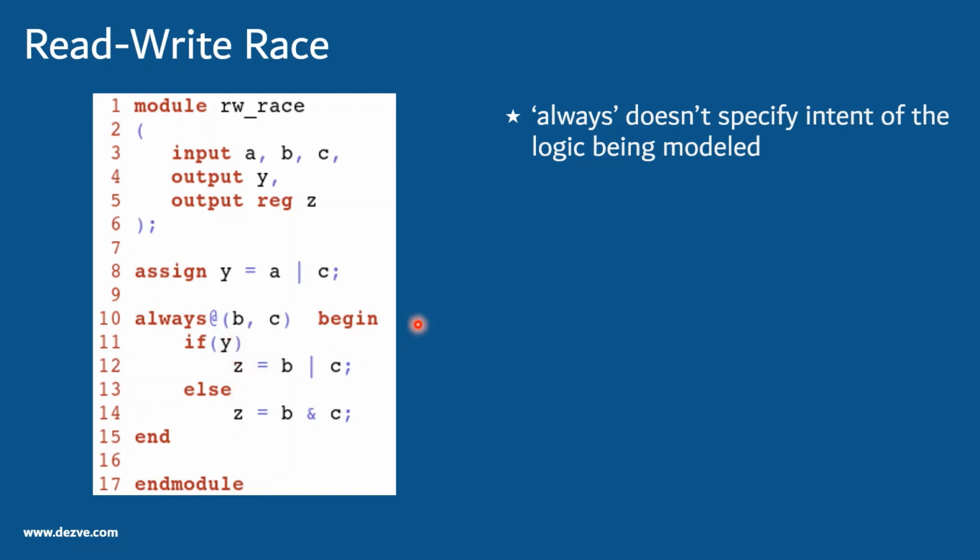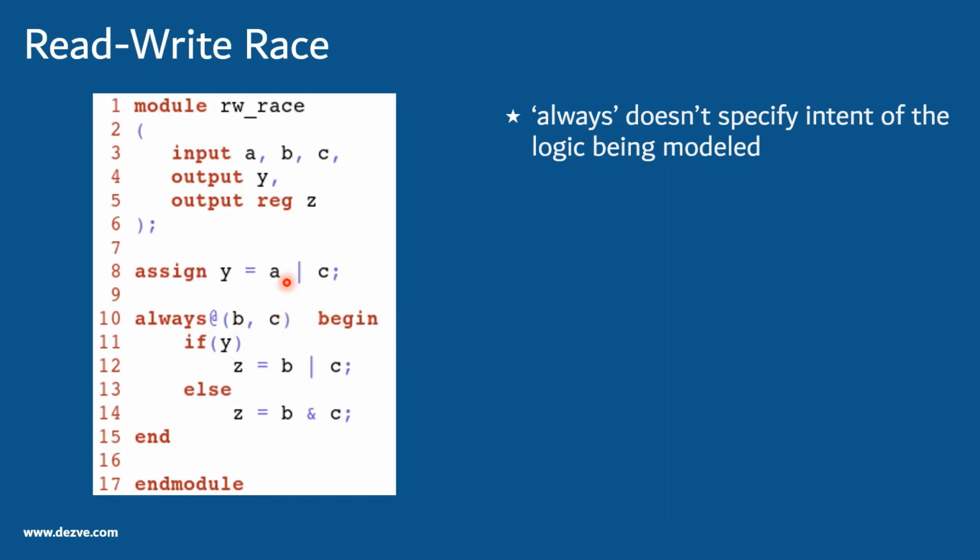This particular line of code has one other demerit because it models a latch, since the sensitivity list doesn't encompass all the variables, but that's the second issue that we'll discuss later.